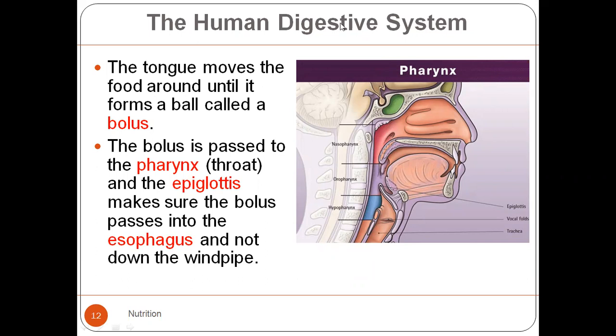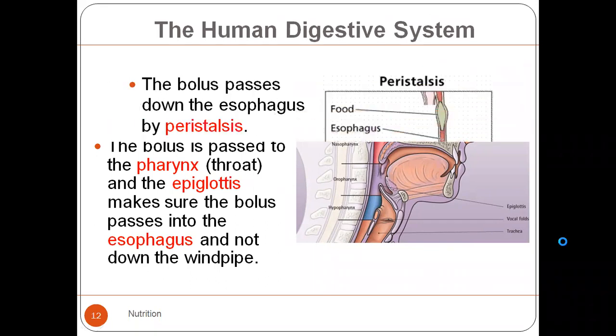The food moves along the digestive tract by a movement which is known as peristalsis. Peristalsis is a rhythmic movement of the food through the digestive system. Rhythmic waves push the food forward and propel the mass of food through the digestive tract. As peristalsis occurs, the food moves forward. Sometimes the direction of this peristaltic movement becomes opposite. So that is called antiperistalsis.